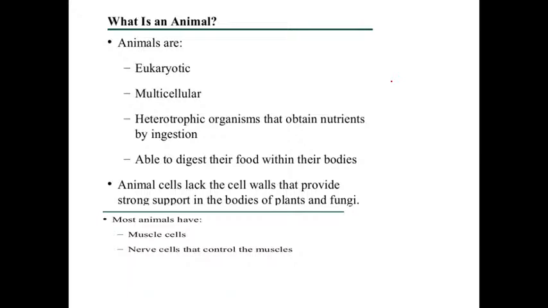Today's session is about Kingdom Animalia. In the previous sessions, we have learned about the Kingdom Protista, in which we learned about the parasitic protozoans, the non-parasitic protozoans, and the life cycle of two parasitic protozoans. And this tutorial is on Kingdom Animalia.